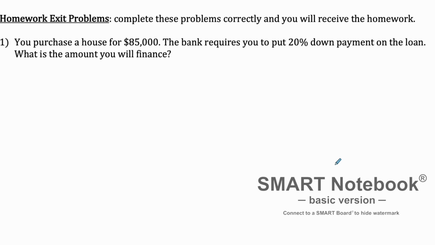All right, so the homework problem on the back, choose whichever method you want to use. It doesn't really matter. Either way, when you do this, you should end up with $68,000 as the amount that you will need to finance. So check that answer with whichever method you choose.